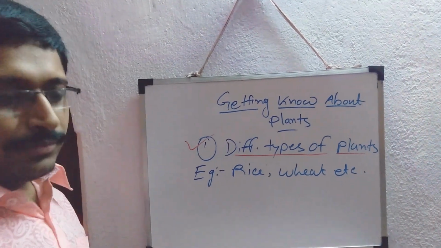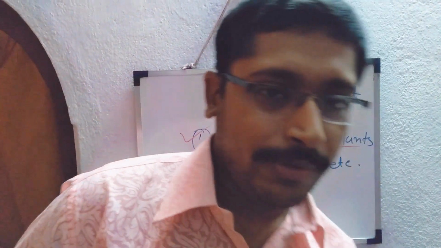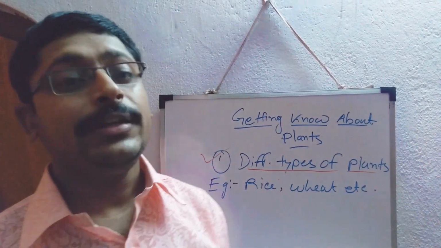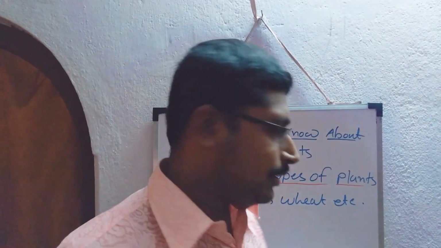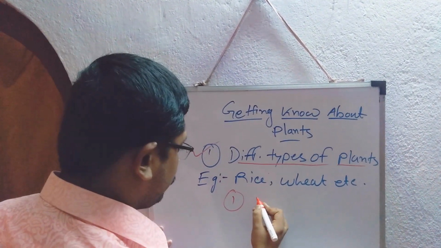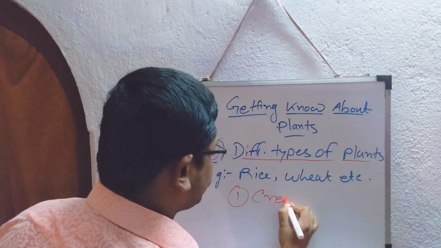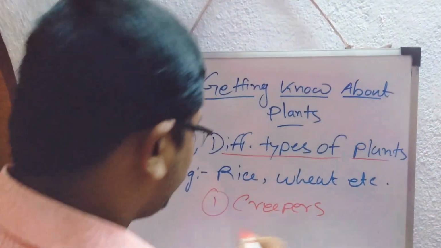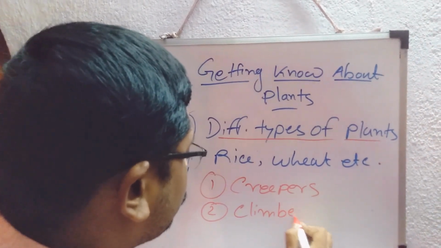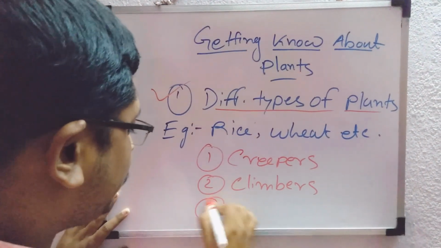But there are some definitions you have to know about the herb family. Some modifications, or you can say some specific names. Just like I can mention the creepers, climbers, and the third one is stranglers.